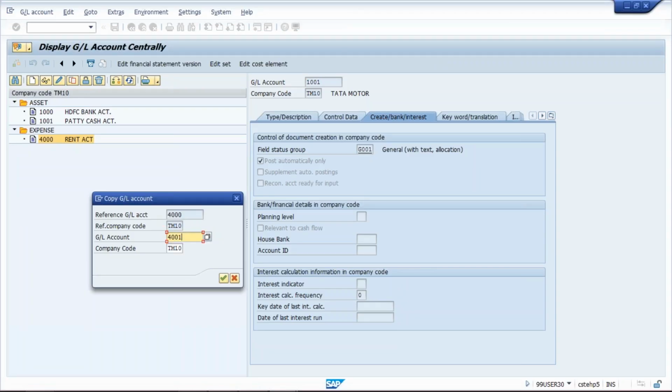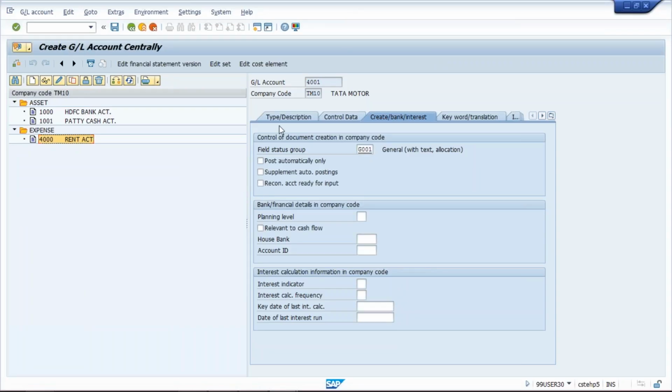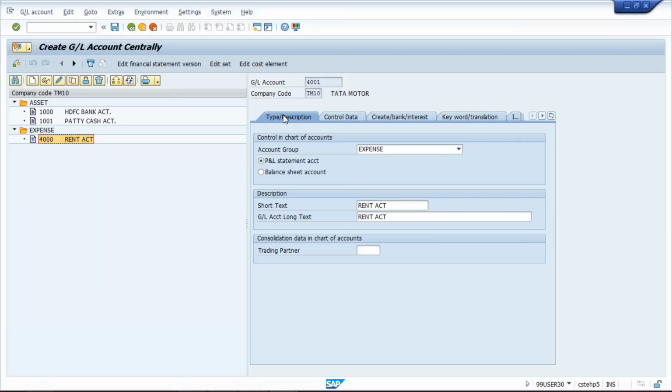make it 4001, and then click on first tab and make it cash purchase, cash purchase account.